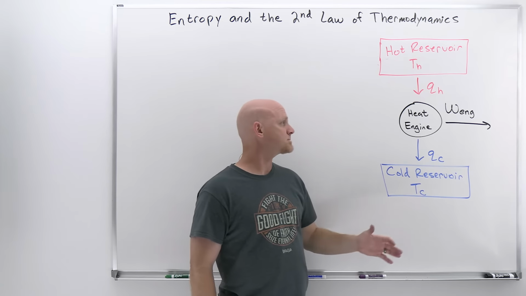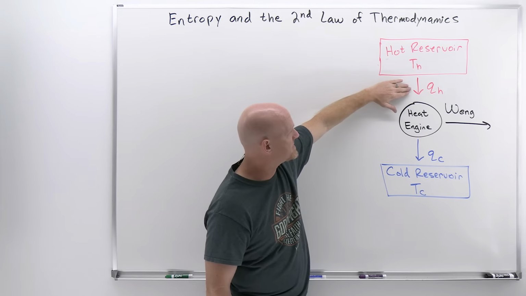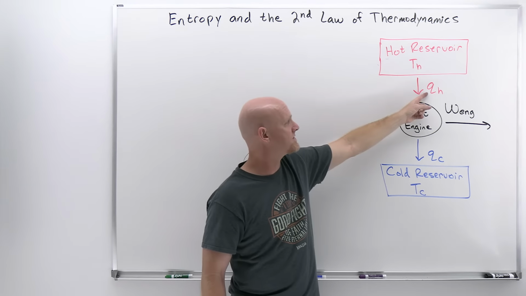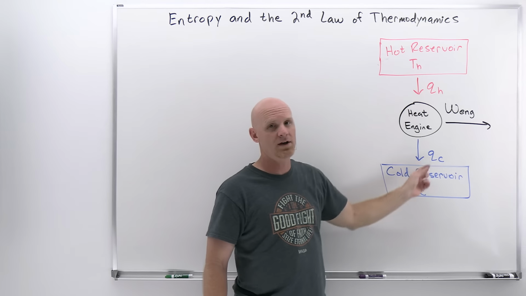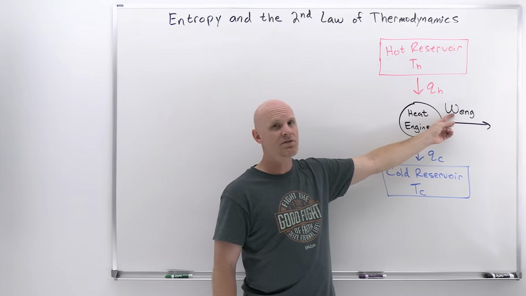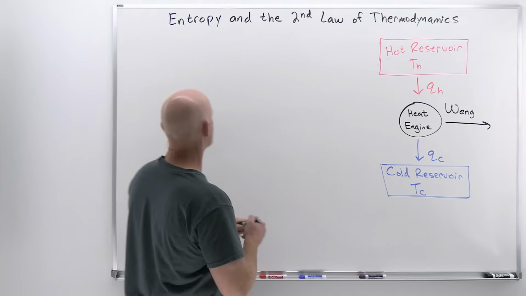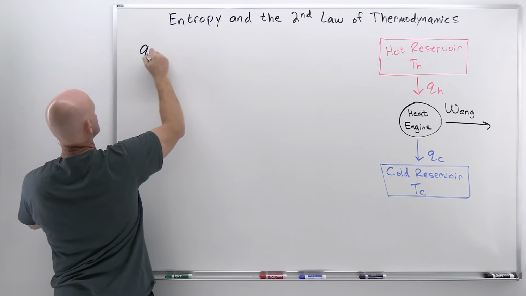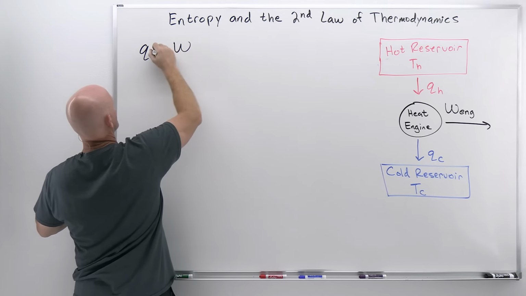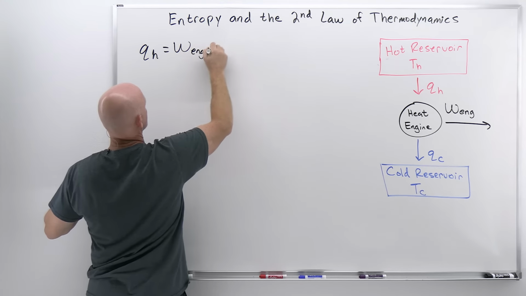But you can see that energy comes into the heat engine in only one way, shape, or form, that's QH, but it leaves in 2 different ways, either being work done by the engine on the environment, or by heat being transferred to the cold reservoir. So we can come up with an expression here that QH is going to equal the work done by the engine